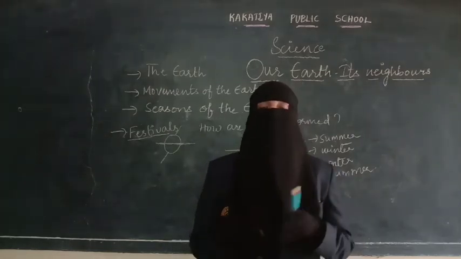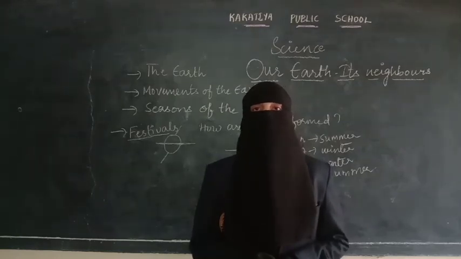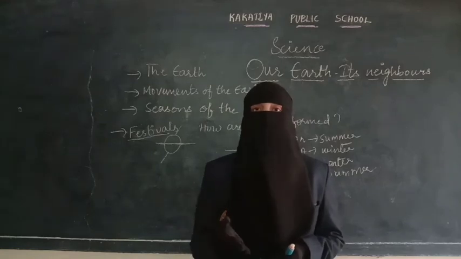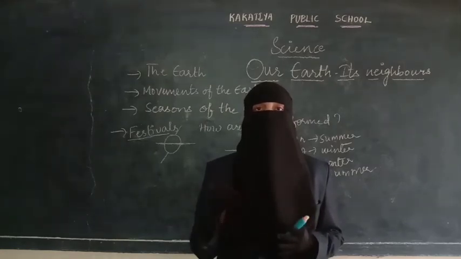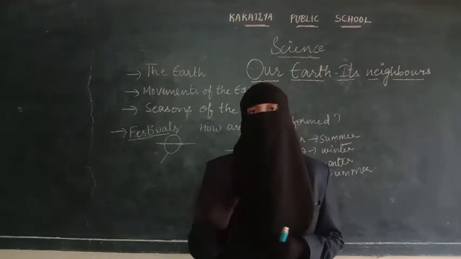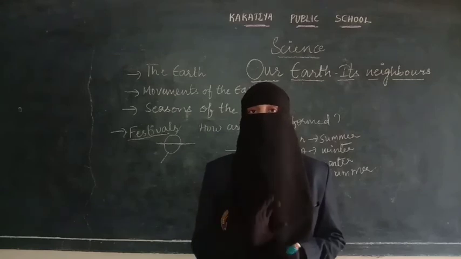Today I said that the scientists have given the names of the planets based on the gods of Rome and Greece. Like Mars is nothing but the god of war. So based on that they gave that name, and as well as it is red in color.